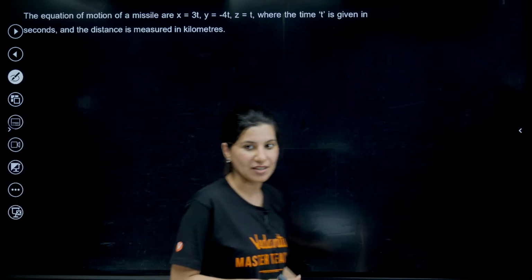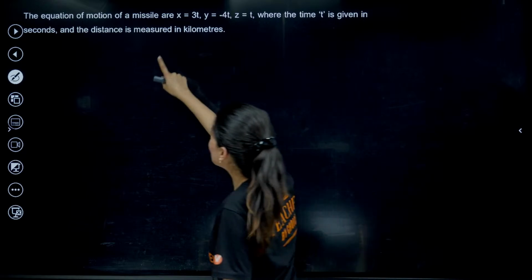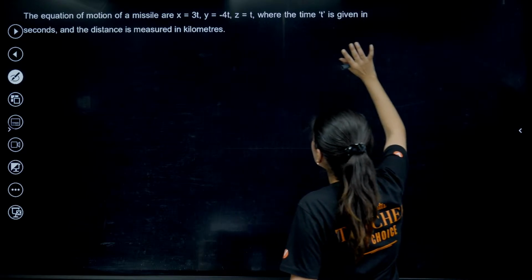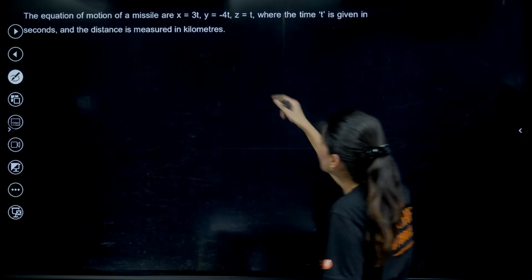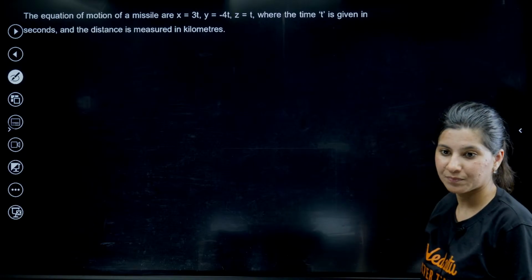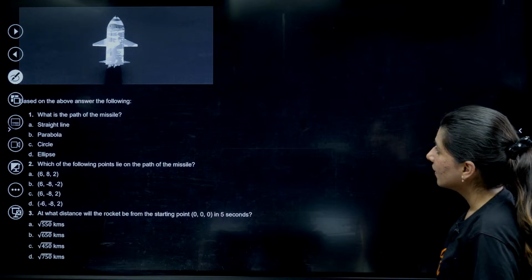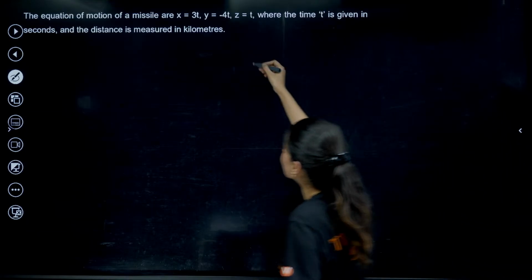Now next question, from 3D geometry. This is going to be the last question, right? The equation of motion of a missile are x = 3t, y = -4t, z = t, where the time t is given in seconds and the distance is measured in kilometers. So what is happening? Equation of motion of the missile is this.